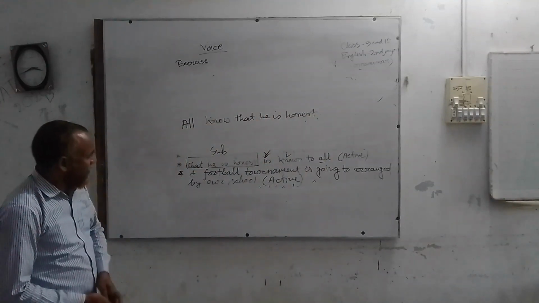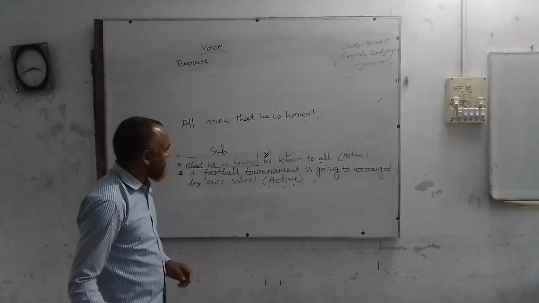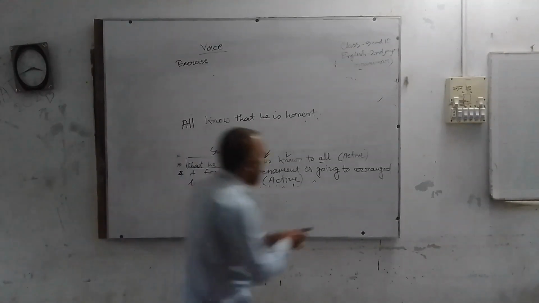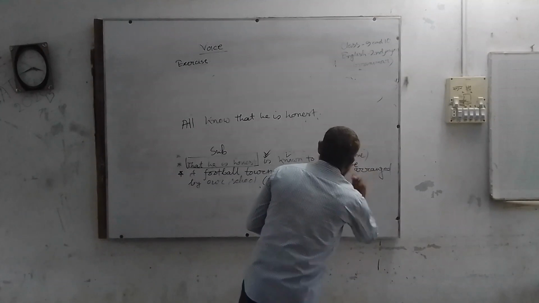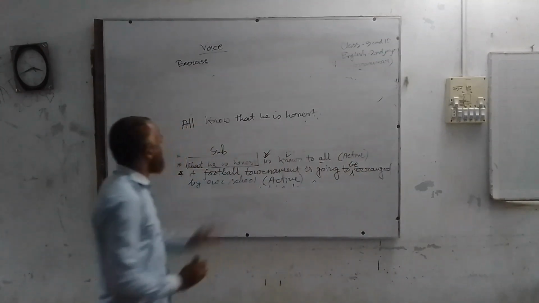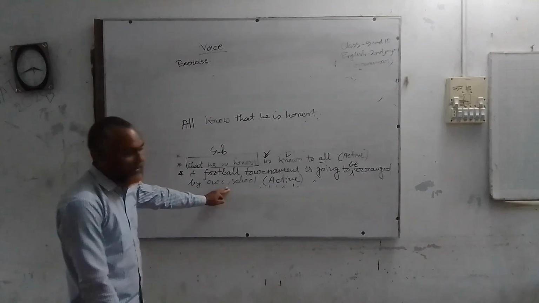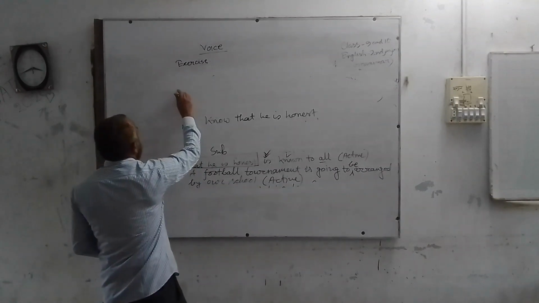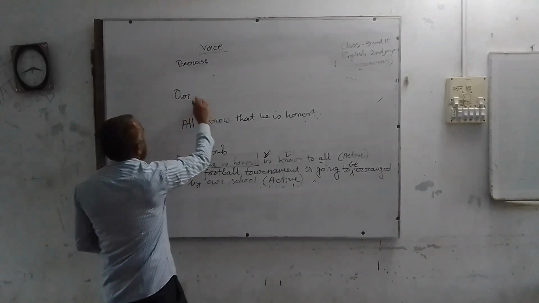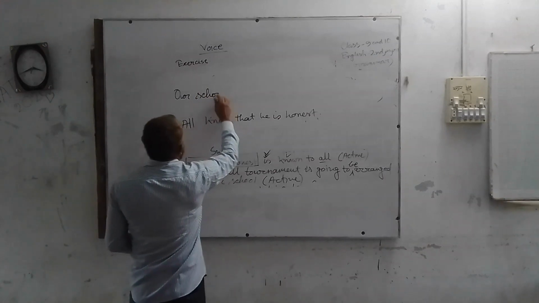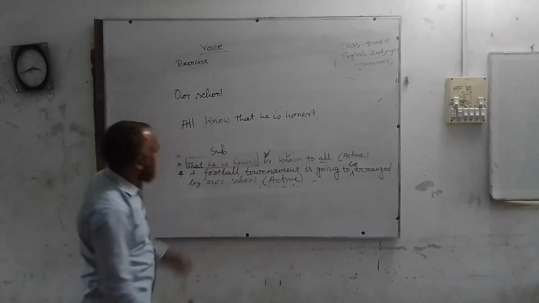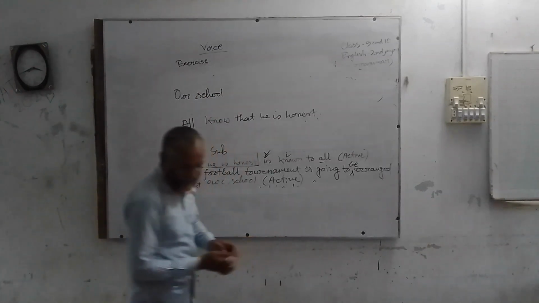Then next, a football tournament is going to be arranged by our school. Here we find by our school is objective form. So you have to write our school. You should know, right?